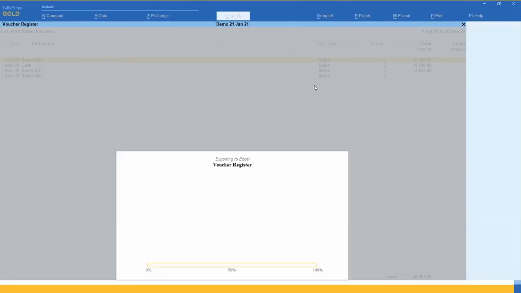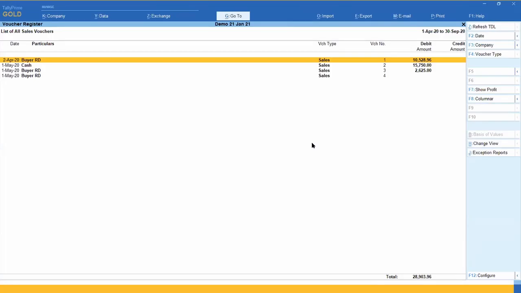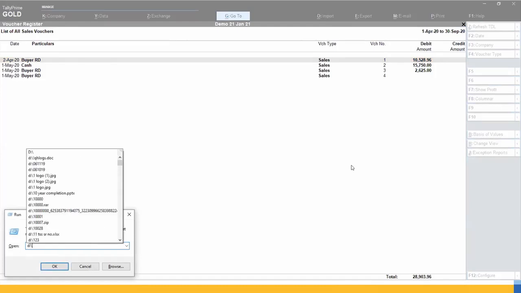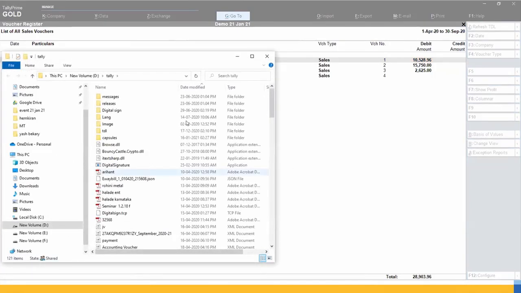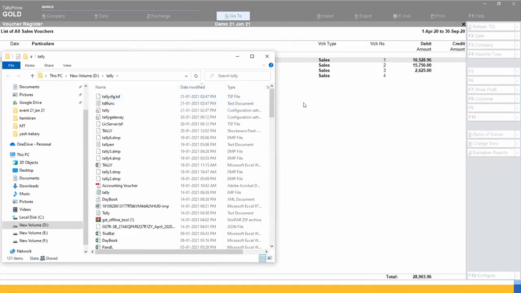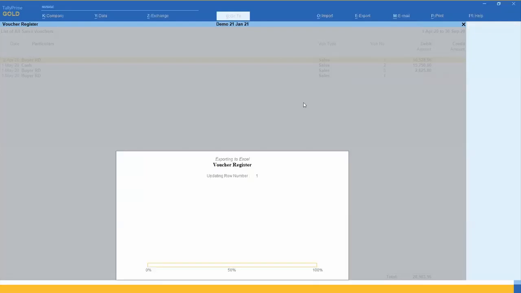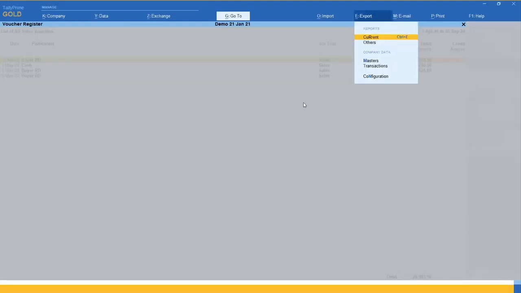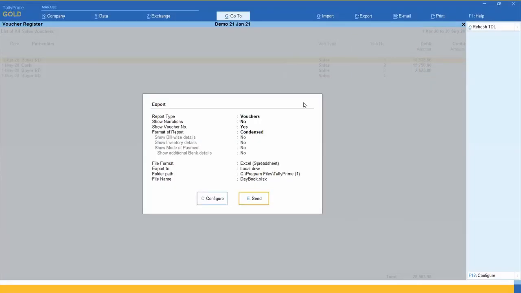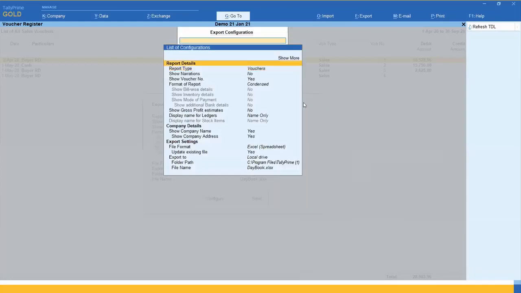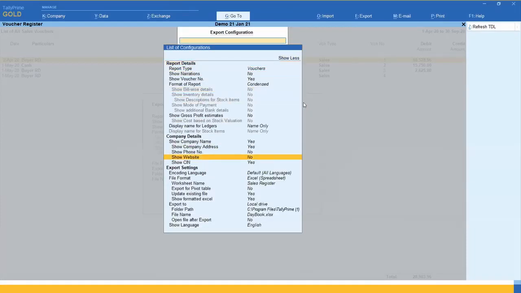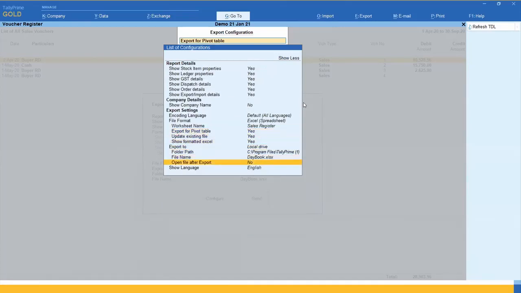Okay, now again send. Configure. Yeah, export spreadsheet, sale register with pivot table, and open file after export.